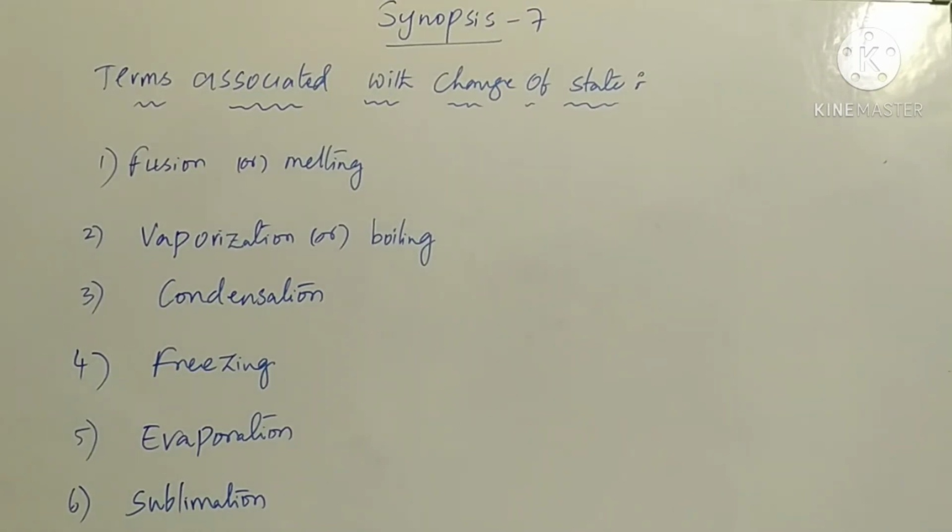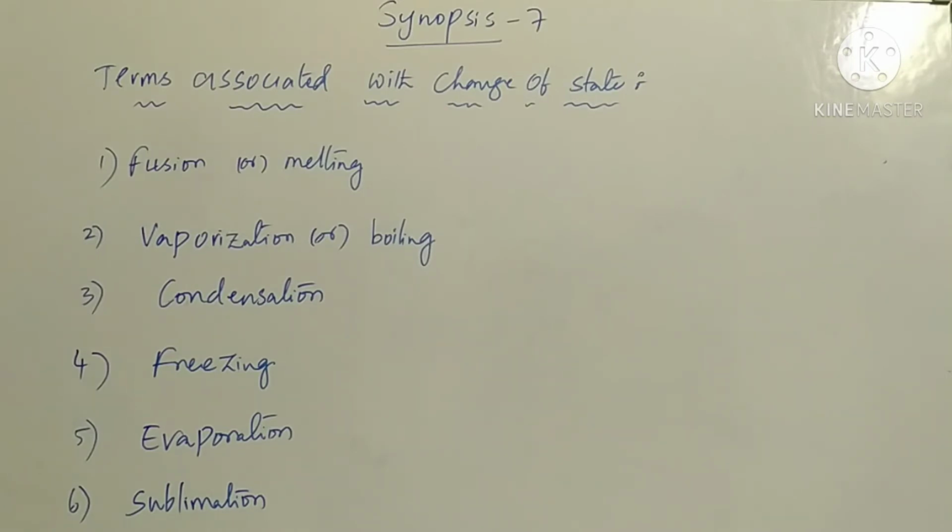Fusion or melting means when a substance changes from solid to liquid state; this is called fusion. Next one, vaporization. When a substance changes from liquid to vapor state, it is called vaporization. Next, this type of change is called condensation.